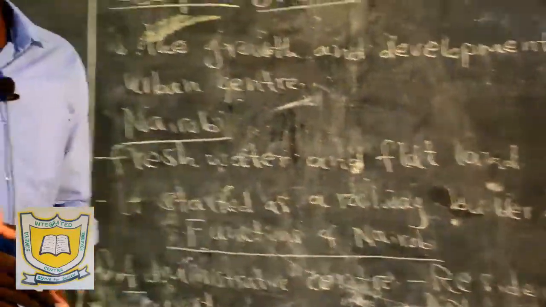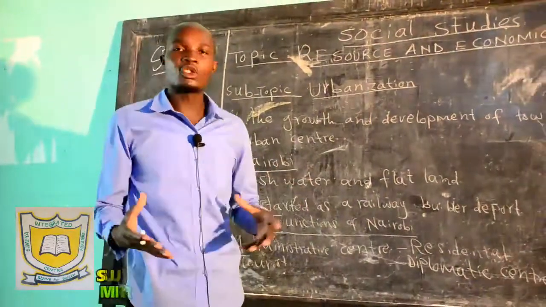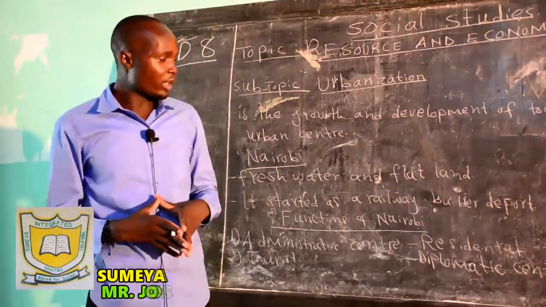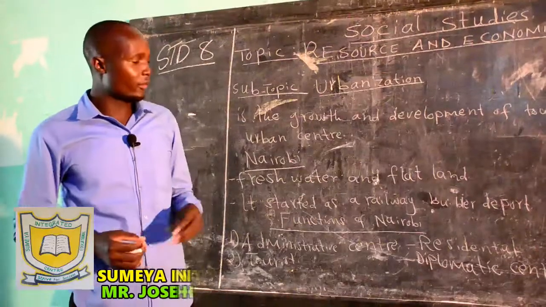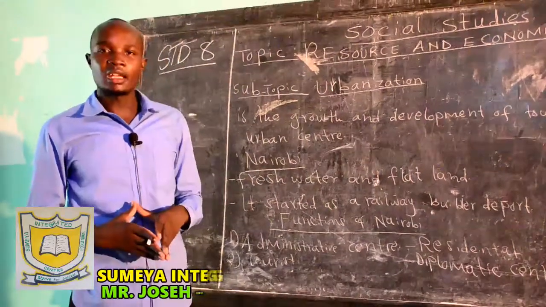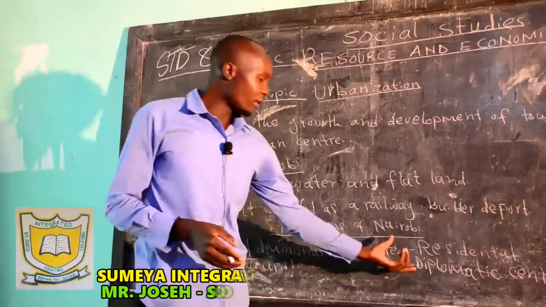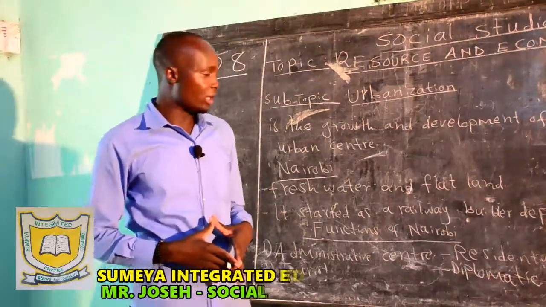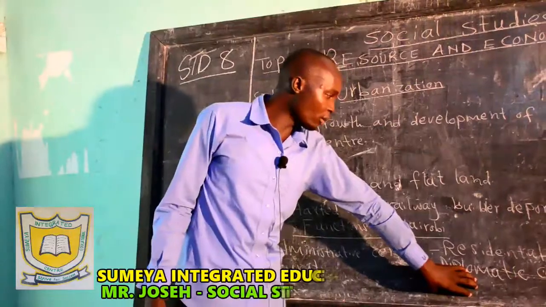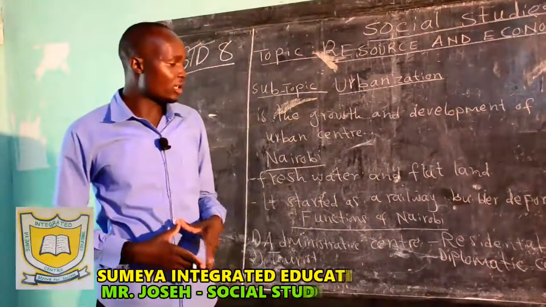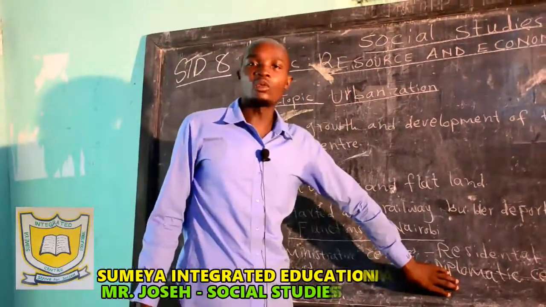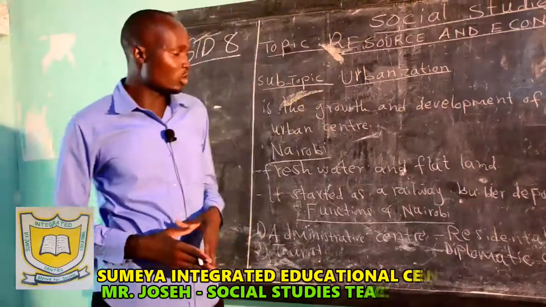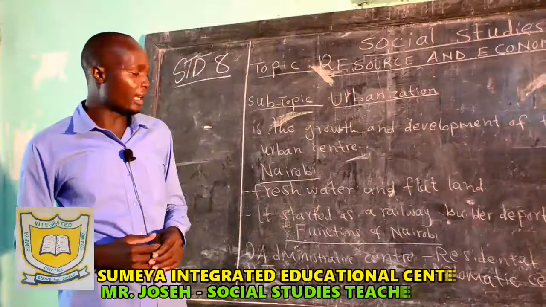When you talk about diplomacy, we are talking about good relationships with Kenya and the other nations. When you go to Nairobi, you will find the headquarters of UNEP, an agency of the United Nations. Then we also have UNICEF, which is also found at Nairobi. These are diplomatic units with headquarters in Nairobi. So that's what you call a diplomatic center.